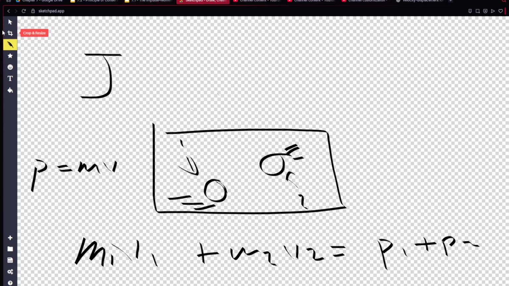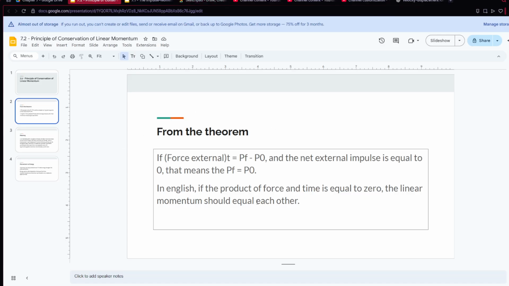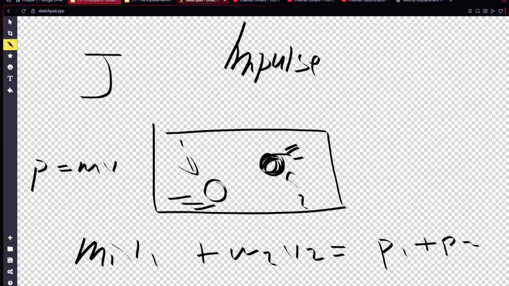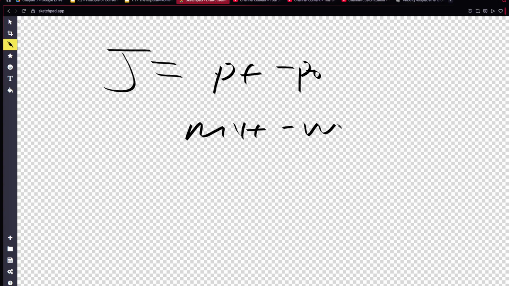But here they're basically saying that impulse must be an outside applied force, because if it's internal, then all the impulse or force cannot be added because that force was already there. That change of velocity just gets transferred into other things. I explain it in English because this looks kind of intimidating. Remember, Δp is just linear momentum final minus initial, which is the same thing as impulse, pf minus p0, which is mvf minus mv0.